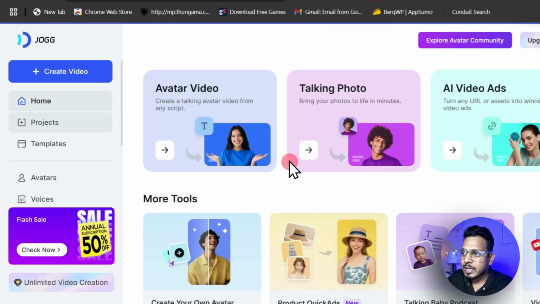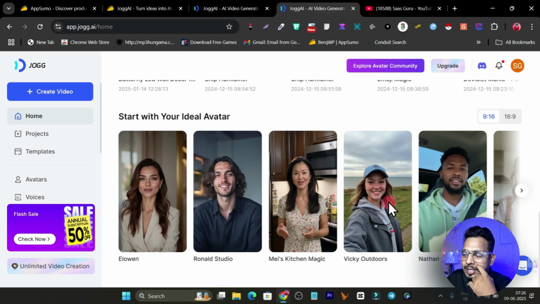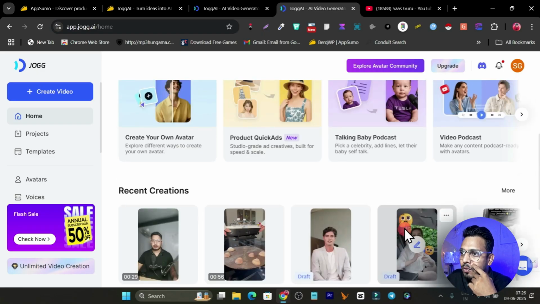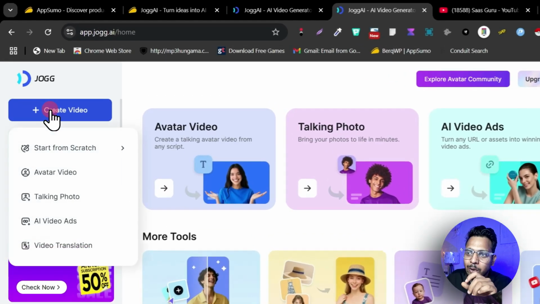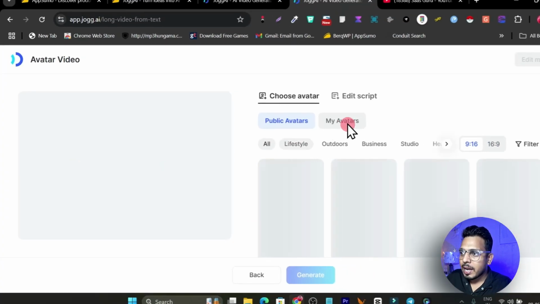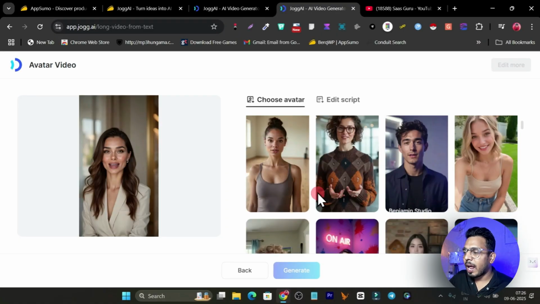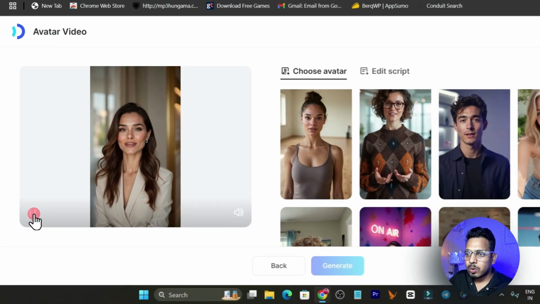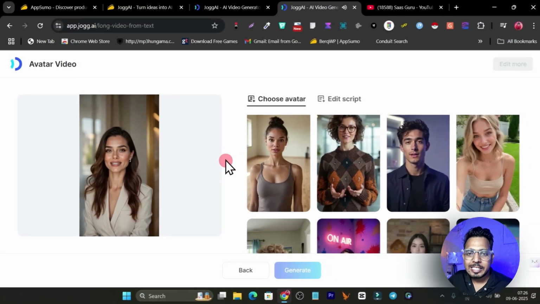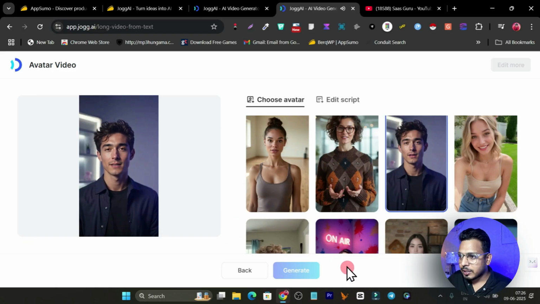Now let me go to the home section, and I want to create a video using this avatar. I can select any of these, or simply click on create video, and then you will see options like avatar video, talking photo, AI video, ads, or video translation. Let me go with the avatar video here, and I get all the options for which person or model I want to select. I can also play and check which one suits me best. So I will select this one. Yeah, this looks really good.